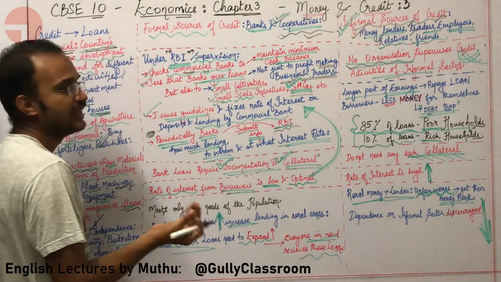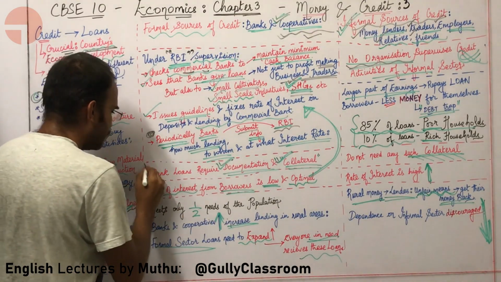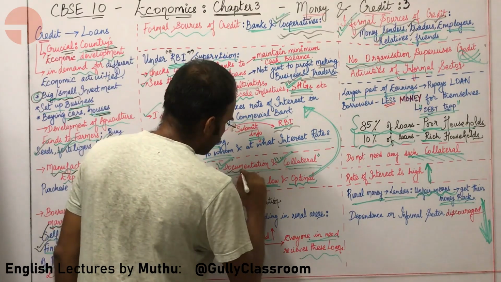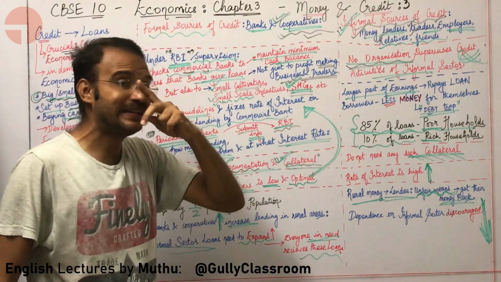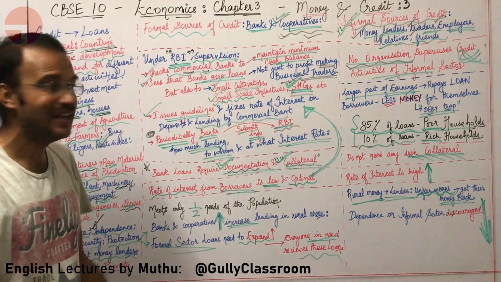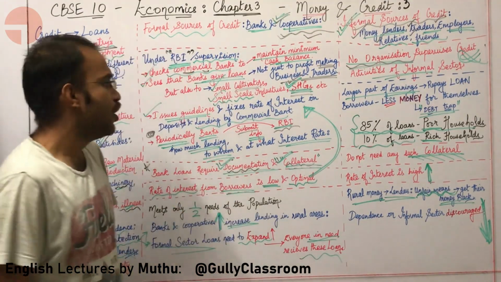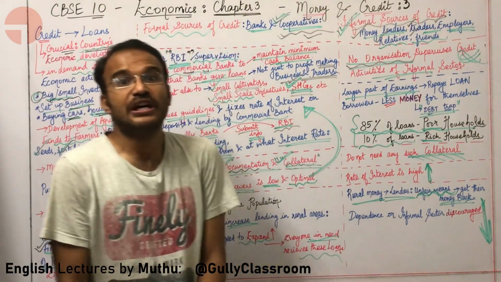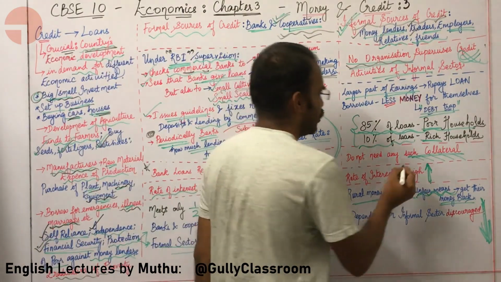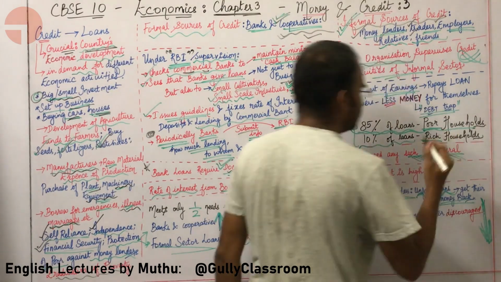Let us go for the next difference. The bank requires proper documentation and collateral when they are giving credit. What about informal sources of credit? In informal sources of credit, they do not need any such collateral. That is one of the significant differences.